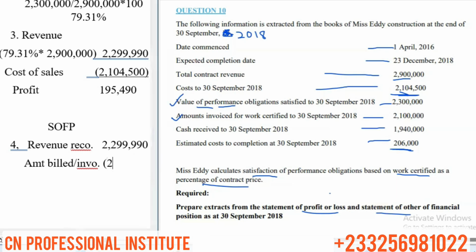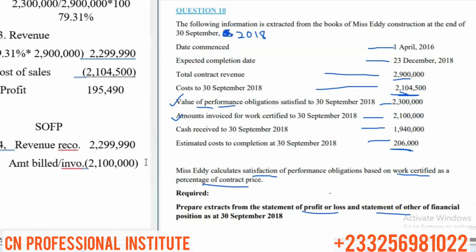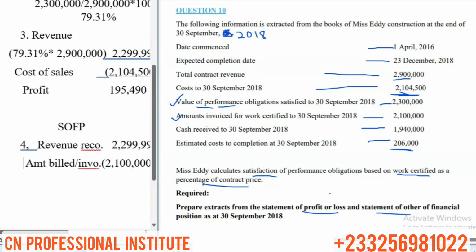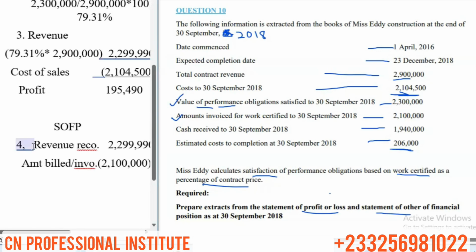So it's 2,100,000. We just have to deduct, and that will be our contract asset, as simple as that. Be very careful and know what amount to record as your revenue and what amount not to record, and then the amount billed.